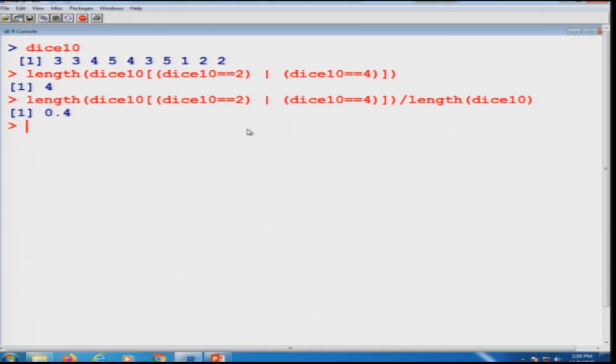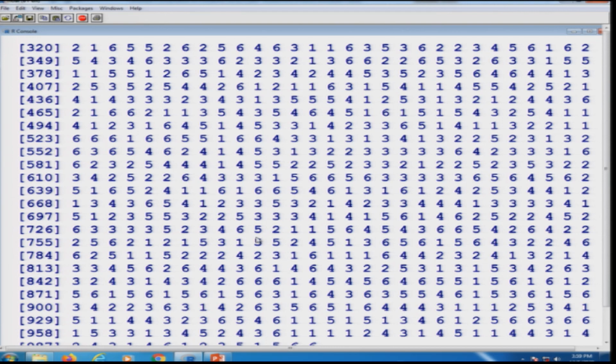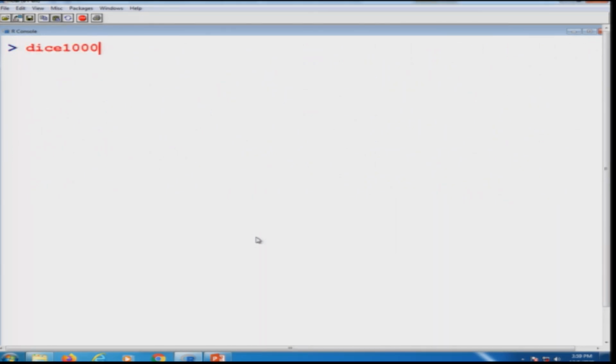Now, I repeat this experiment for 1000 times, and you can see this data vector dice 1000 that you have done earlier. So, I use it here, and if you have a look at the dice 1000 data, it will look like this, a very big data set, but my concern is that I want to compute this probability.